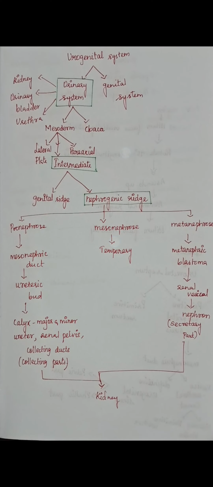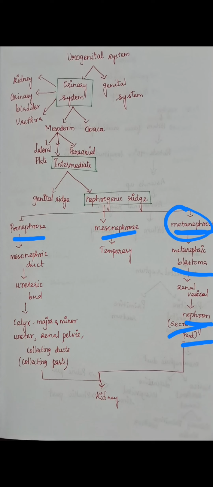So this nephrogenic ridge contains the pronephros, mesonephros, and metanephros. The pronephros and mesonephros are temporary, whereas the metanephros is permanent, which develops the main part of the kidney. As we know, the structural and functional unit of the kidney is the nephron. So this nephron is developed from the metanephros. This metanephros has the metanephric blastema, which is a cell mass. It develops the renal vesicle.